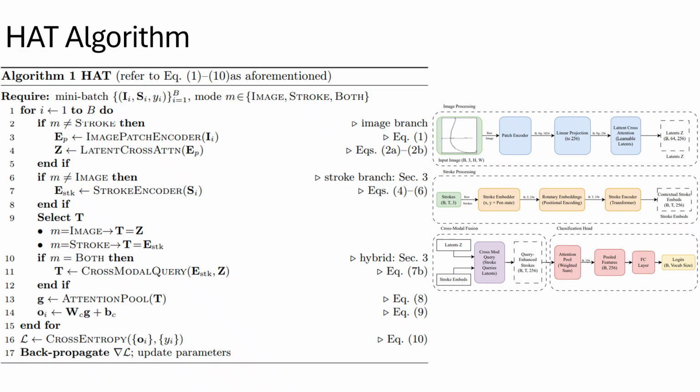Operationally, we encode image patches through a SwinB backbone into tokens. Then, we build a small transformer for strokes with rotary position embeddings. Finally, we run latent cross-attention on image tokens, and then conduct cross-modal querying where strokes attend to latents. Finally, we attention pool and classify with cross-entropy. Hence, our network can handle image only, stroke only, or both, without any parameter changes.